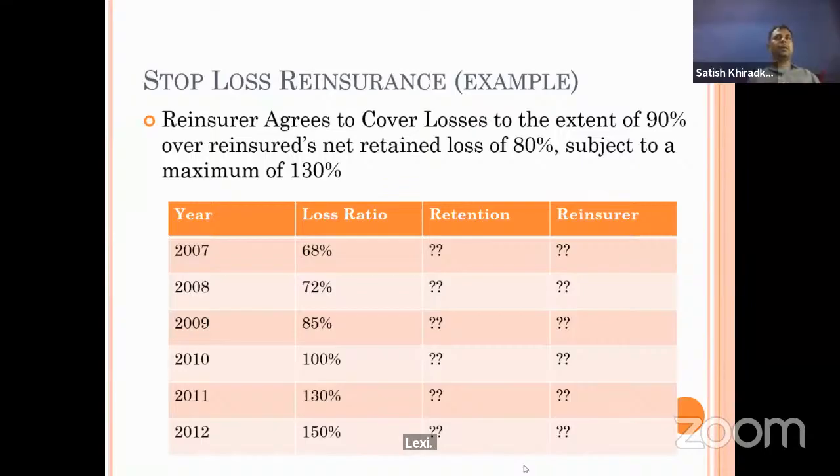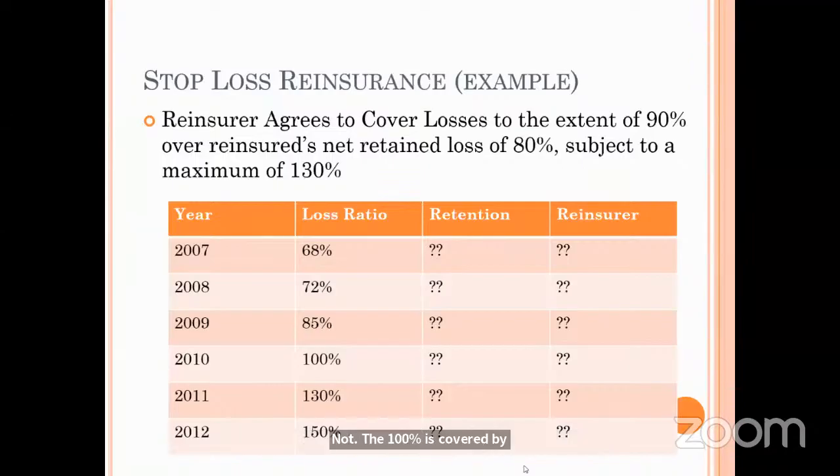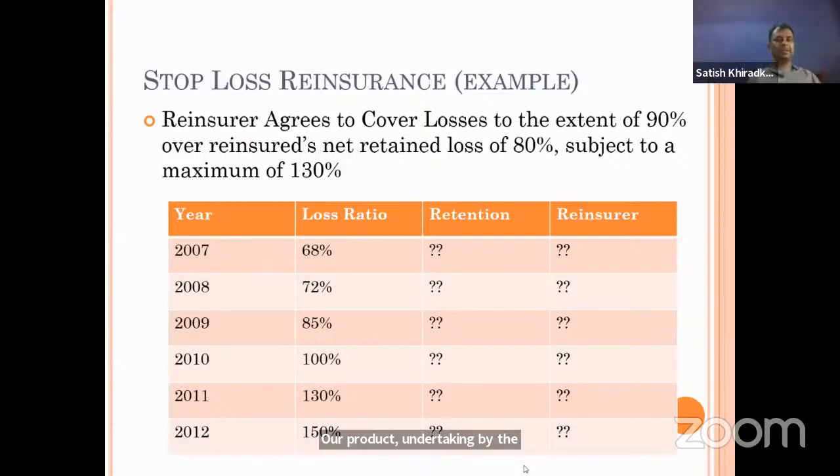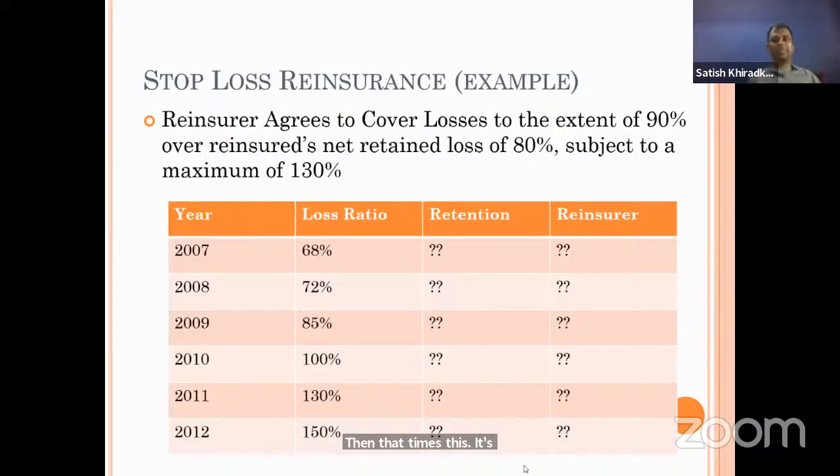See, those who have understood, can you tell me what is the reason for applying this 90% limit, and not 100% covered by the reinsurance company? Sometimes the reinsurers are a bit cautious, or they want prudent underwriting by the insurer. Reinsurers want some underwriting precautions from the insured, so at times they put this excess condition. Stop loss, to take care of moral hazard of insurance companies.